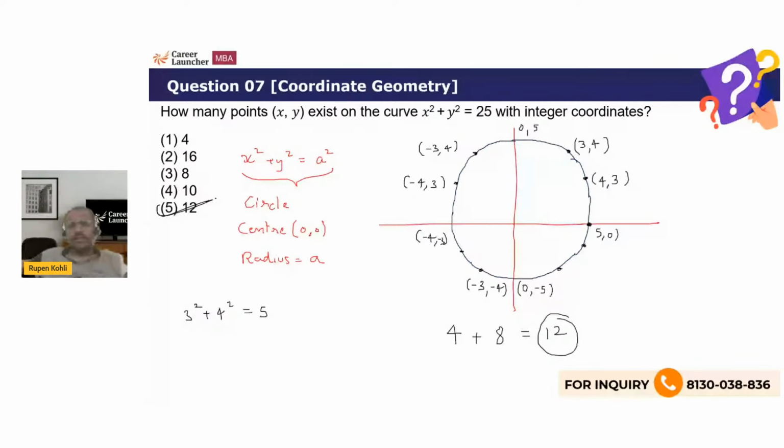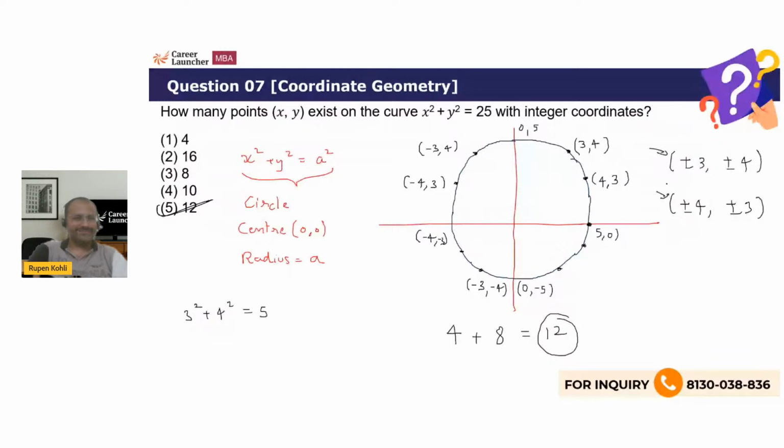So I think just a very simple question on your awareness of the Pythagorean triplet 3 4 5, and a little bit of understanding of the concept that when we put this circle on the coordinate axis, the 3 4 point will replicate in all the four quadrants with its sign. So there are these 8 points apart from the points on the coordinate axis, which are plus minus 3, plus minus 4 and plus minus 4, plus minus 3. So these 4 points and these 8 more points, 8 and 4, total of 12 points. Perfect.